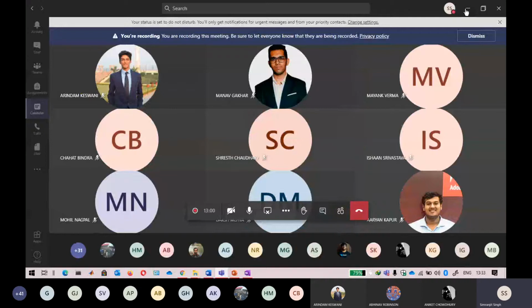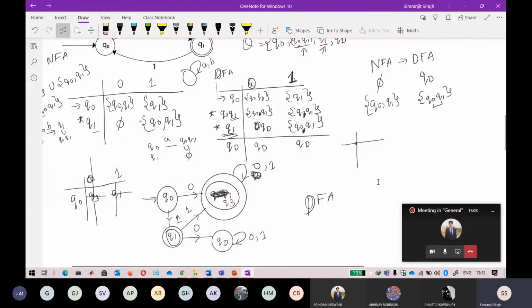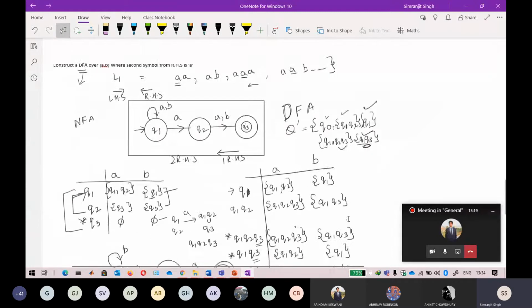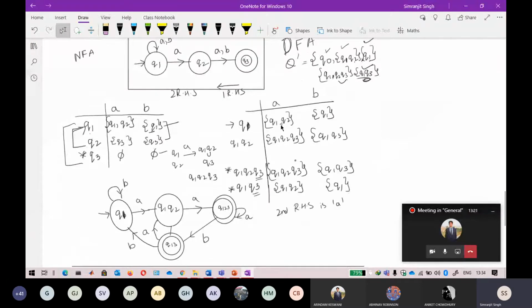So if I just start with that now, again there are some mistakes in the previous one. Please don't consider the comma in case of DFA. In case of a DFA, this Q0 Q1 is exactly one state. So in all the context here, this is not a comma. It's also not a comma anywhere. It is Q1 and Q.